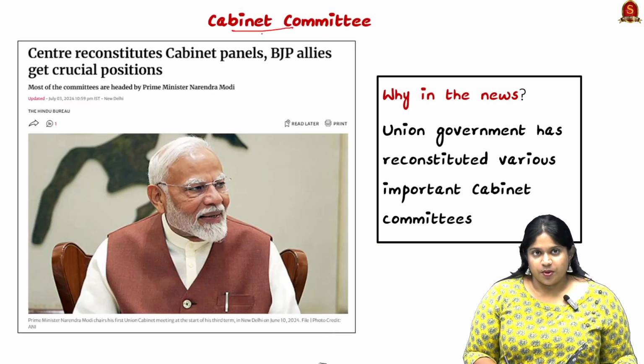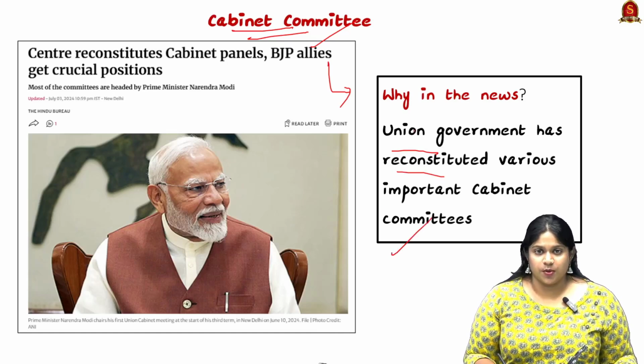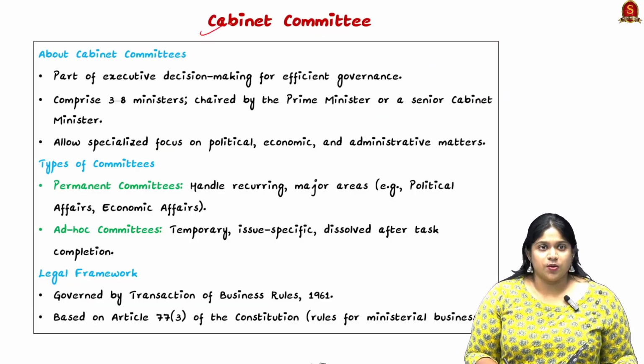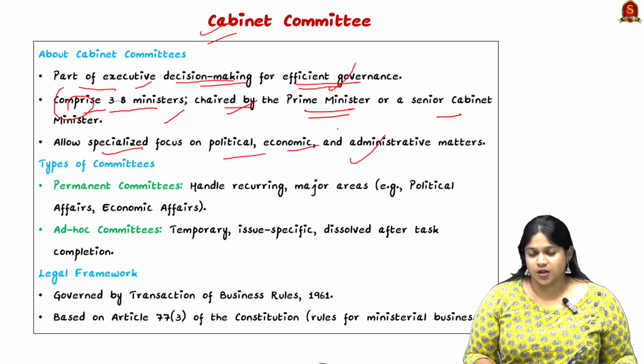Now the next topic is the cabinet committee. Why is it in the news: because our Union government has constituted various important cabinet committees. They have added a few cabinet committees, so do have a check. Looking into cabinet committee details, it is part of the executive system and is important for decision making for efficient governance of our country. Looking into the composition, it comprises 3 to 8 ministers chaired by the Prime Minister or a senior cabinet minister. It allows specialized focus on political, economic and administrative matters.